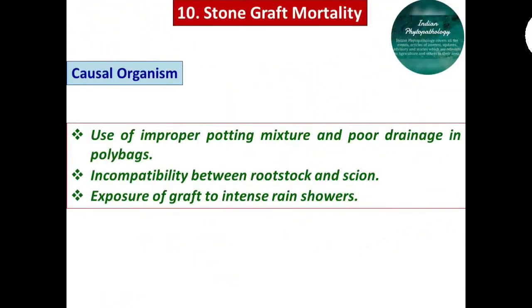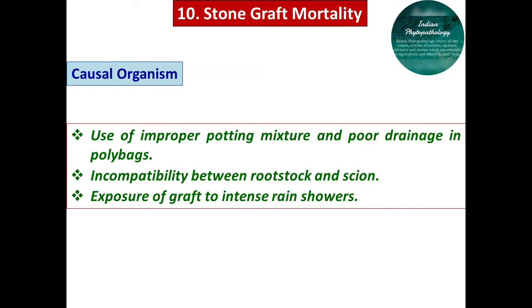Now the last most important disorder of mango is stone graft mortality, and it is caused due to use of improper potting mixture and poor drainage facilities in polybags, then incompatibility of rootstock and scion in the potted mixture, then exposure of the grafted portion to intense rains or showers. This leads to development of this stone graft mortality.